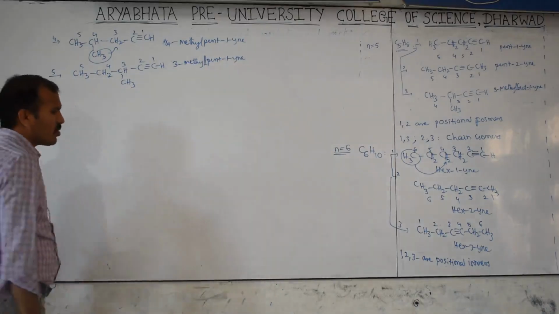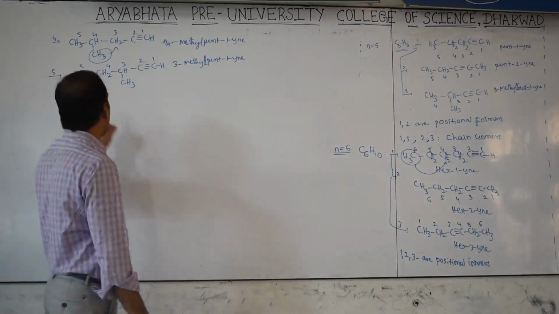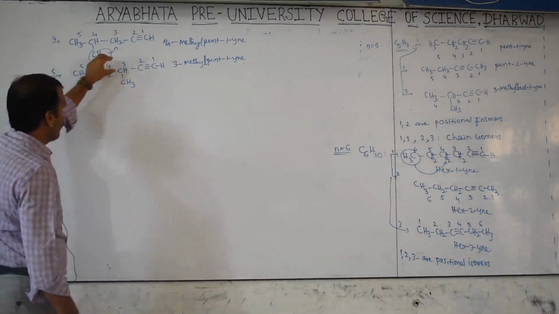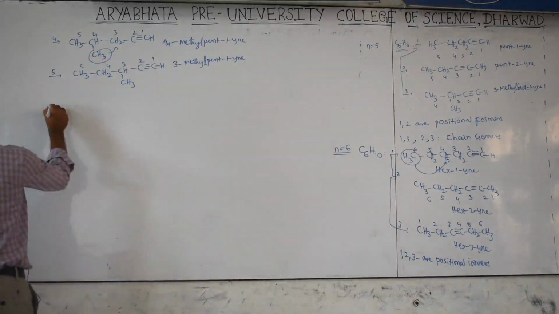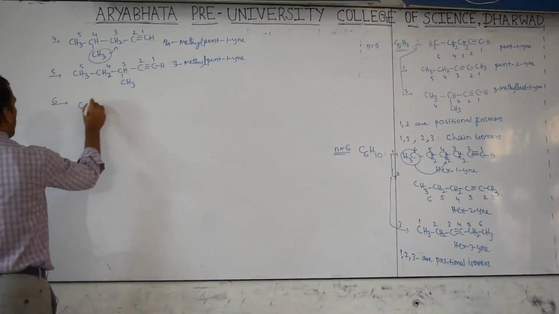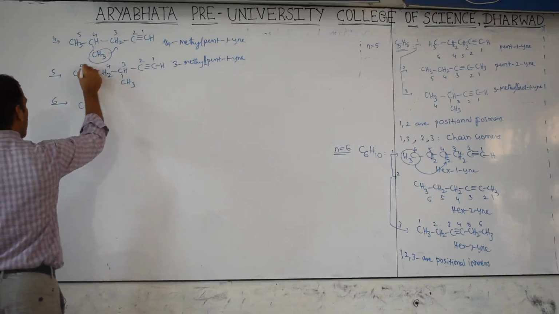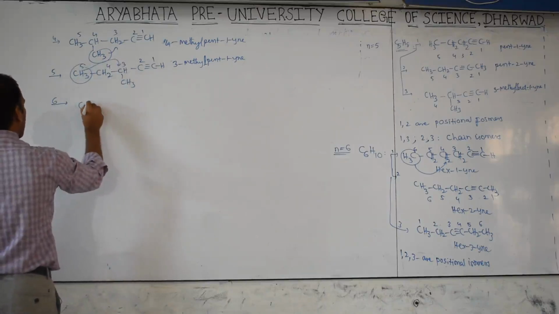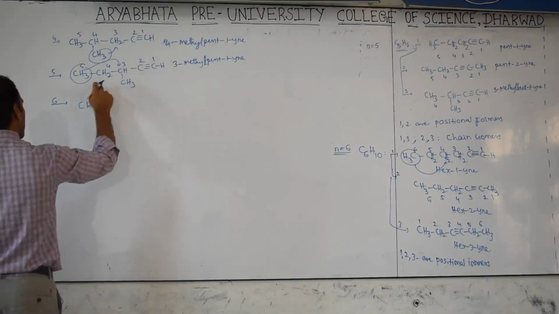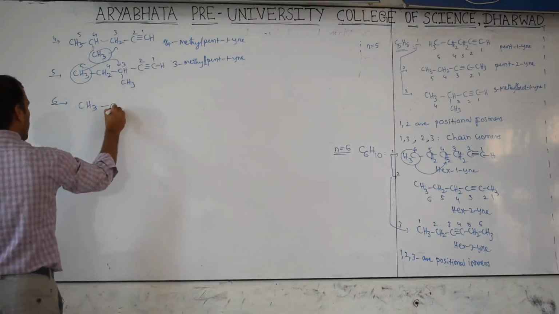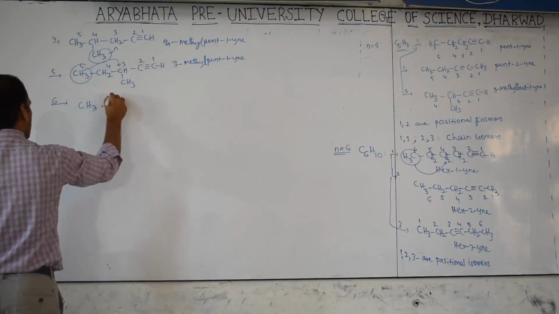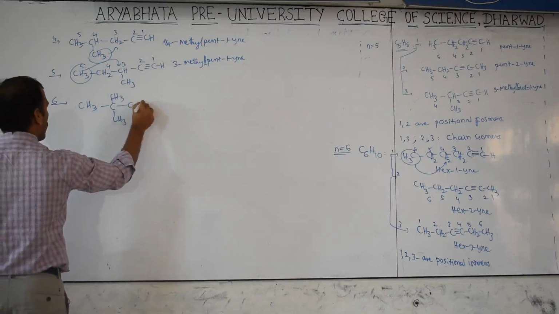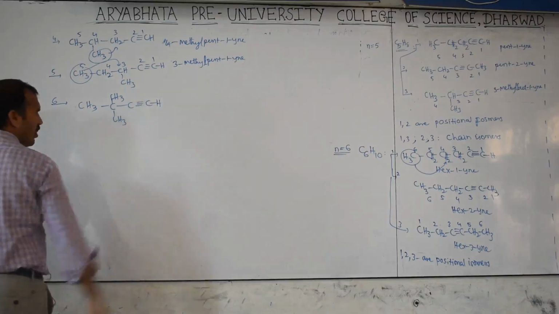Now are any other possibilities there? Now I hope this methyl shifted up to this one. Now this CH3 is shifted and placed here, then you will get the sixth one. See, when you place this CH3 to this position, then hydrogen shifted to here, then this will be CH2 and this CH3, then C, this CH3 comes to here, CH3, CH3 and C triple bond CH.